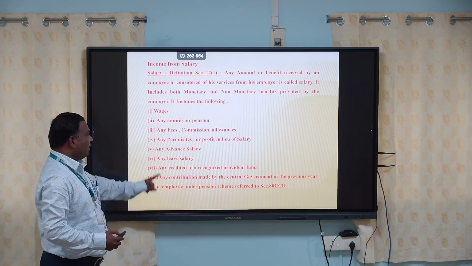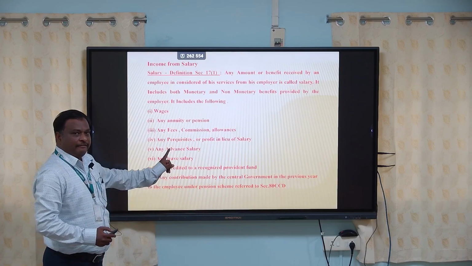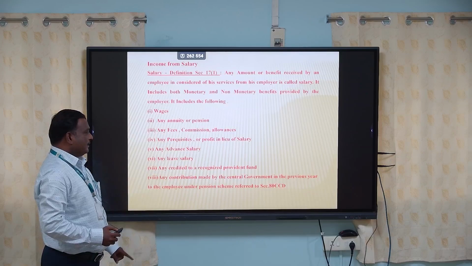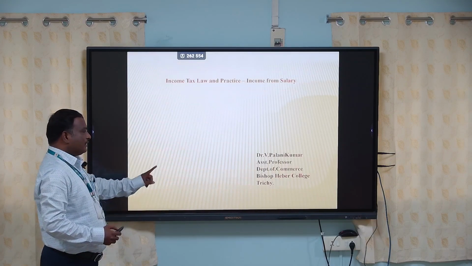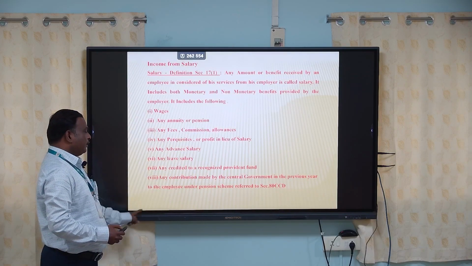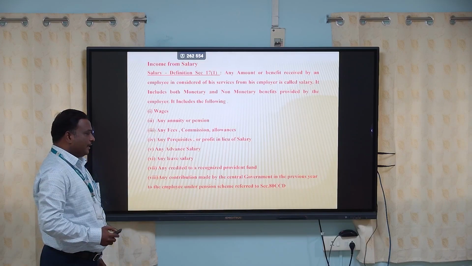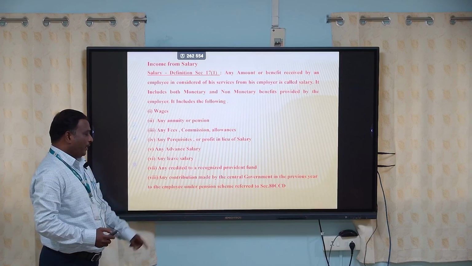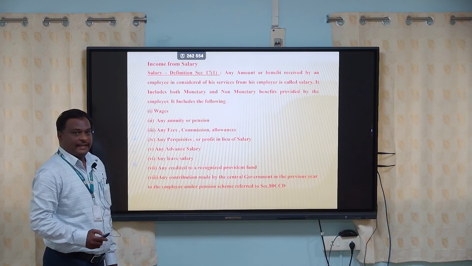It includes wages, any annuity or pension, any fees, commission, allowances, any perquisites or profit in lieu of salary, any advance salary, any leave salary, any credit to a recognized provident fund, any contribution made by the central government in the previous year to the employee under the pension scheme referred to in section 80CCD.